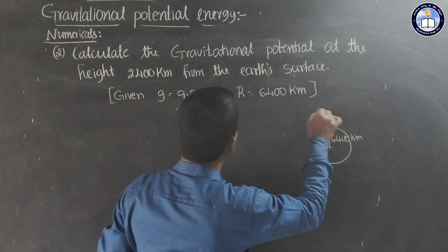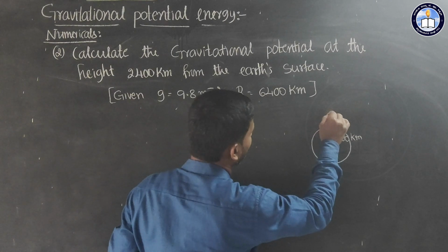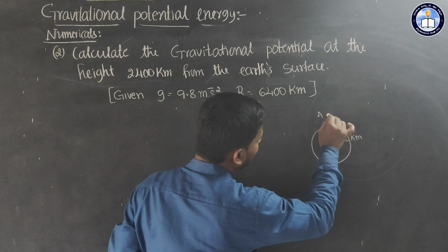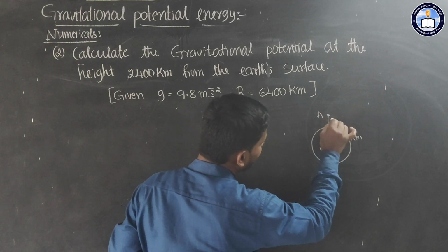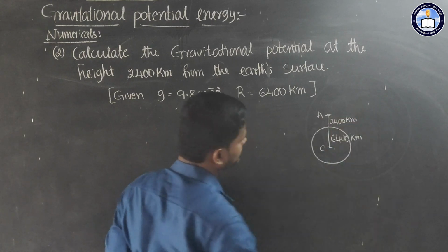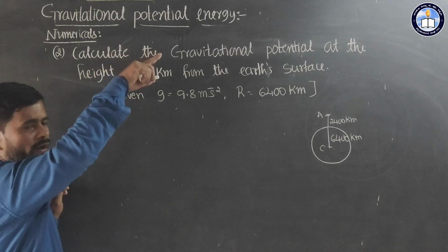We have to find the gravitational potential at a certain point. That point I will call A, and this is the center of the Earth, C. The height is 2400 km, these are given. The gravitational potential at that point we have to find.